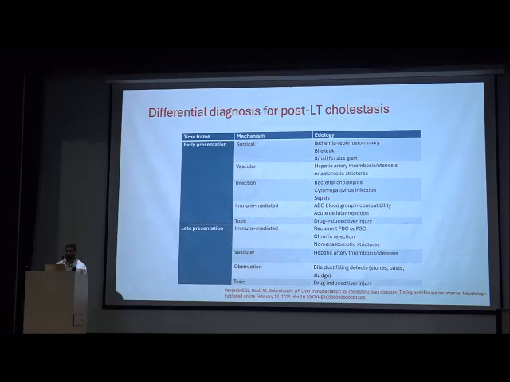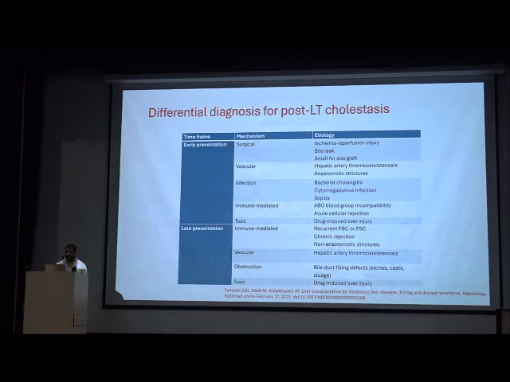Vascular causes can be hepatic artery thrombosis, stenosis, and anastomotic stricture. Infections can be bacterial cholangitis, CMV, which can be associated with a higher immunosuppression. Sepsis, immune-related or infection-related, are very important causes of cholestasis in the post-liver transplant period. ACR, acute cellular rejection, can have cholestasis symptoms also, and toxic drug-induced liver injury, CAM intake.